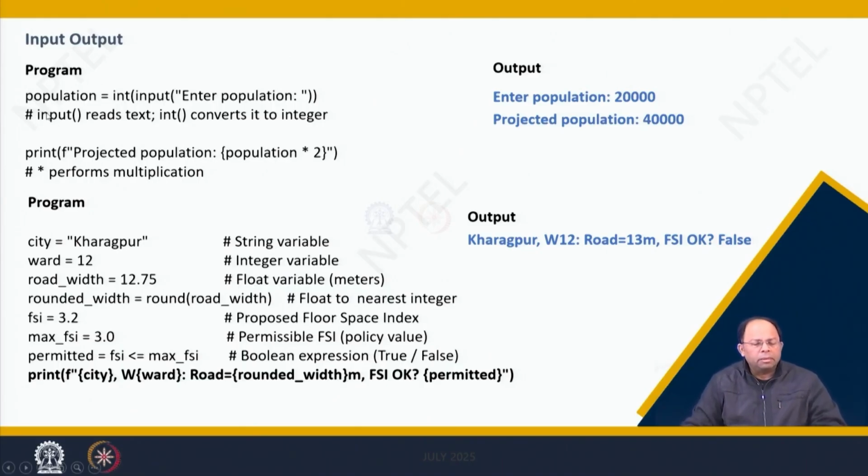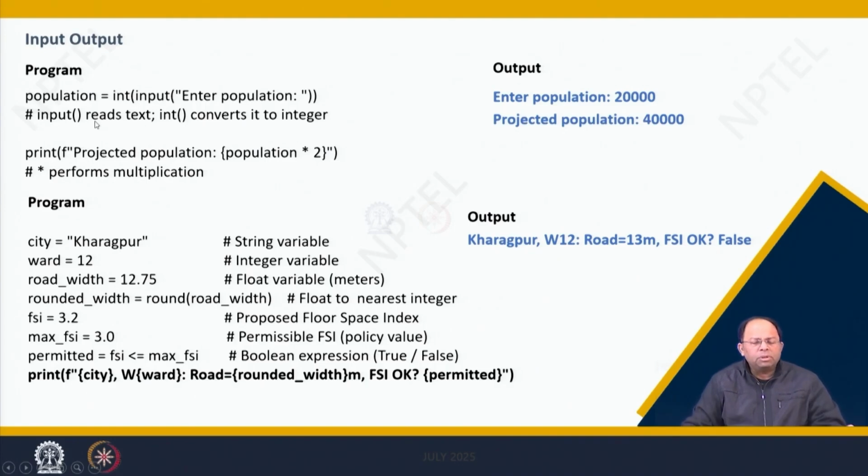So this, I didn't explain that earlier, but this hash is basically a comment. That means this line will not get printed. It is just for information, right? Whenever I put a hash and write something after that, that becomes a comment until I go to the next line.